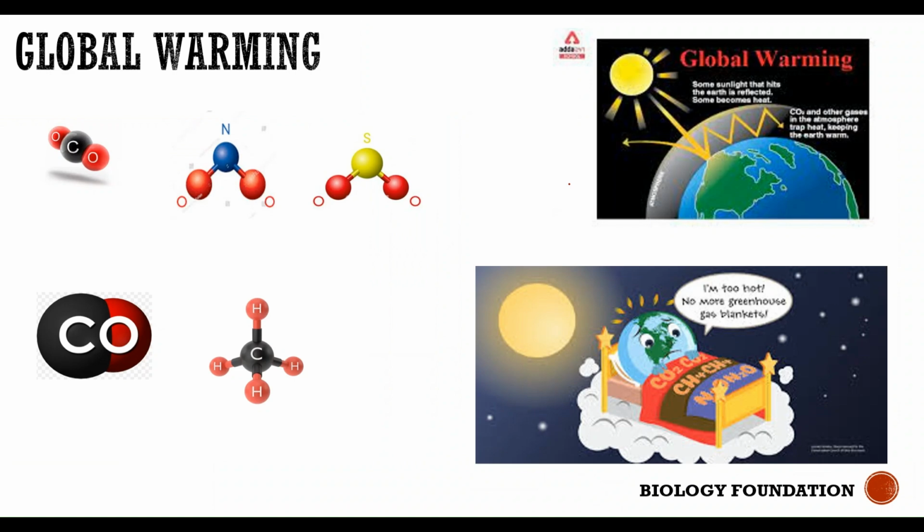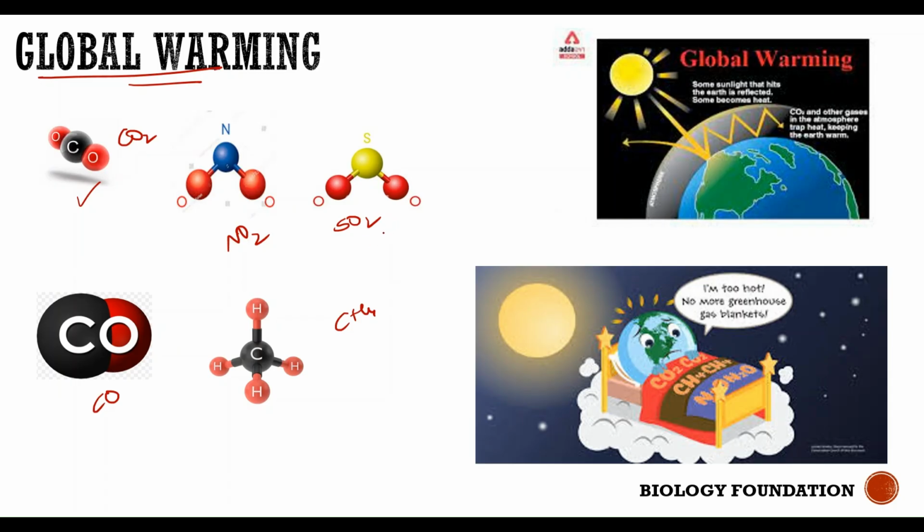Okay. So one of the effects of air pollution is global warming. As we discussed in the previous video, from the exhaust of vehicles and from the smoke released in industries, various types of gases get released into the atmosphere, such as carbon dioxide, nitrogen dioxide, sulfur dioxide, carbon monoxide, and methane. Okay, these gases are usually released into the atmosphere.